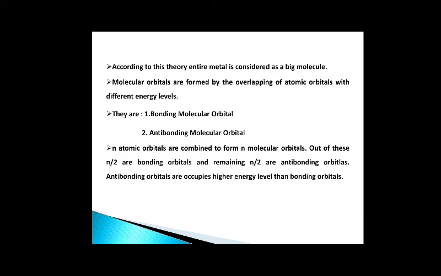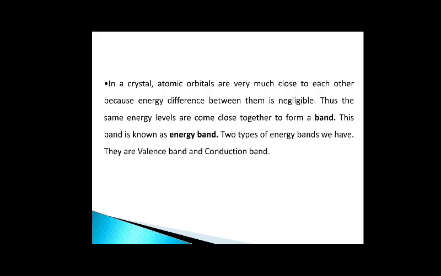If n number of atomic orbitals are combined, they produce the same number, that means n molecular orbitals. Out of these, n by 2 are bonding molecular orbitals and the remaining n by 2 are anti-bonding molecular orbitals. And of course, anti-bonding molecular orbitals occupy a higher energy level than the bonding molecular orbitals.